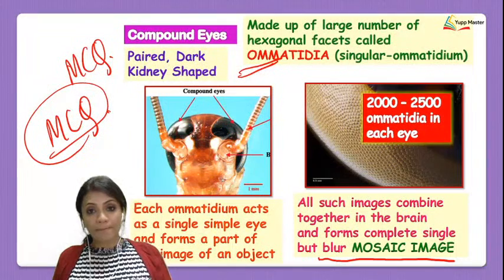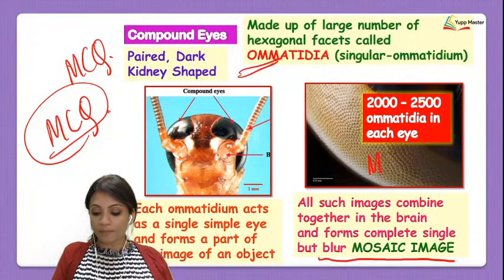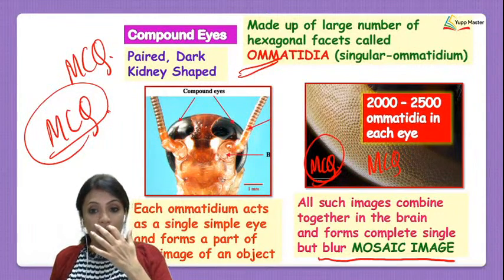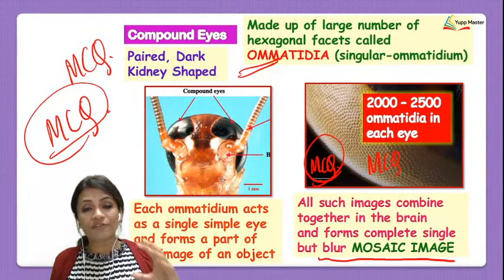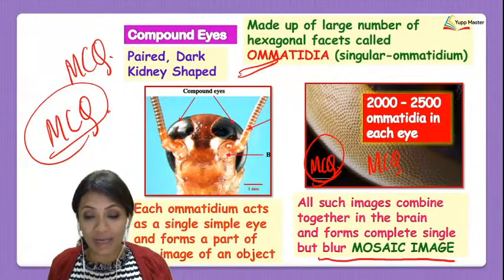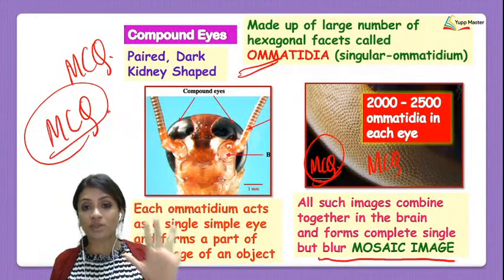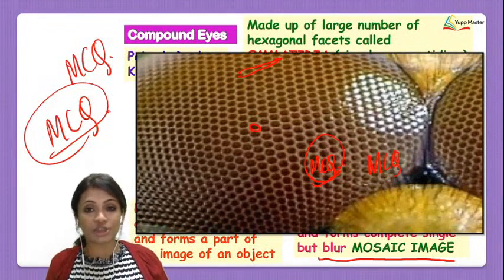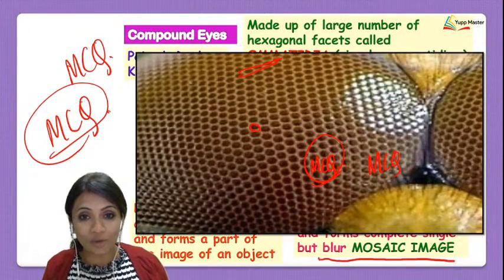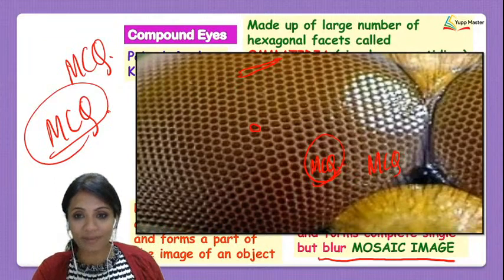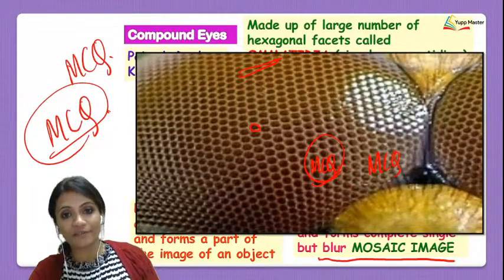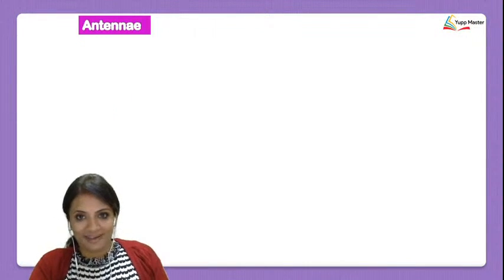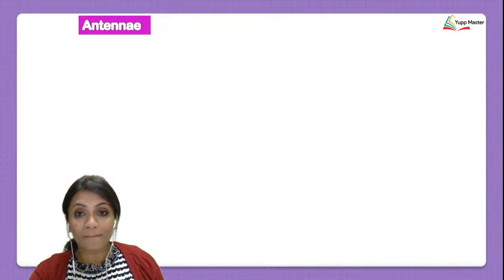Now in each of the compound eye, also another important part for your MCQ, each of the compound eye is made up of around 2000 to 2500 ommatidia in each eye. So putting them together, around 5000 ommatidia. Okay, these units over here, can you see the shape of them? They look like small honeycombs. So these are hexagonal shaped facets, and they are called ommatidia. Okay, alright, so that completes the compound eye.